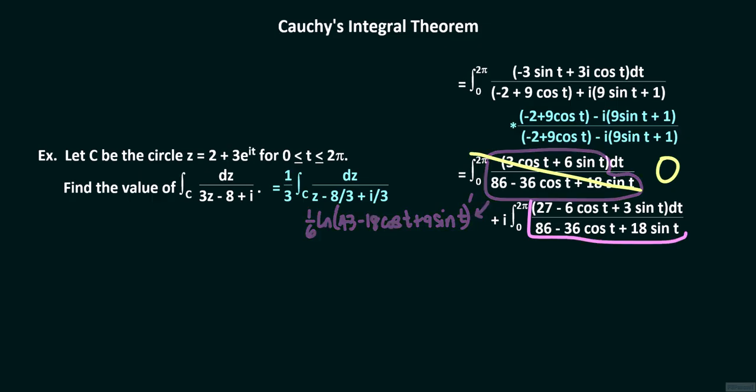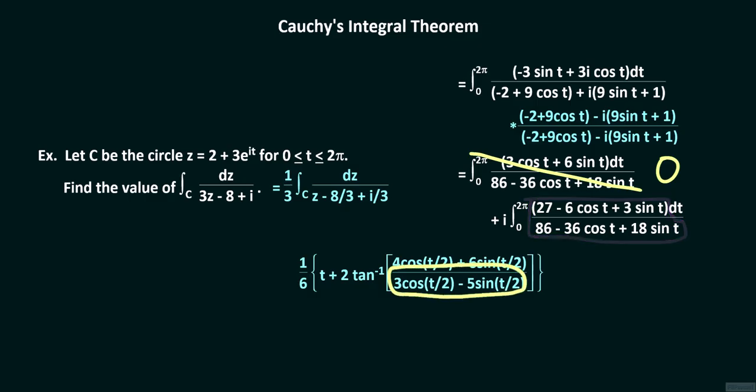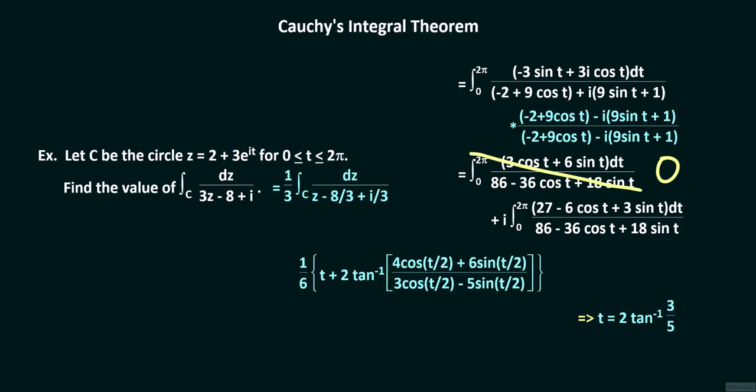For the integrand of the imaginary part, we found this antiderivative formula by using a piece of software. This is undefined when 3 cosine t over 2 minus 5 sine t over 2 equals 0, or when tangent t over 2 equals 3/5, or t over 2 equals arctangent 3/5 plus pi k, where k is an integer. If t is to be between 0 and 2 pi, t can only be 2 arctangent 3/5, which is where we examine this antiderivative formula.